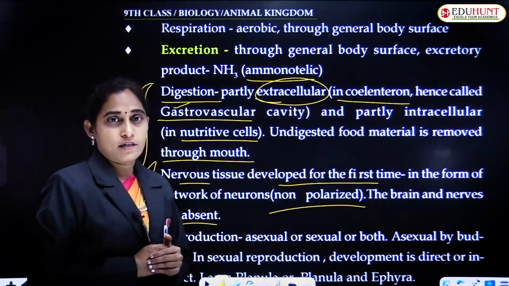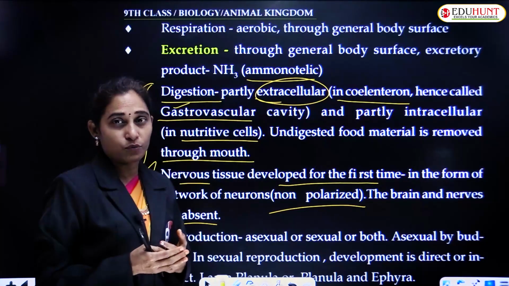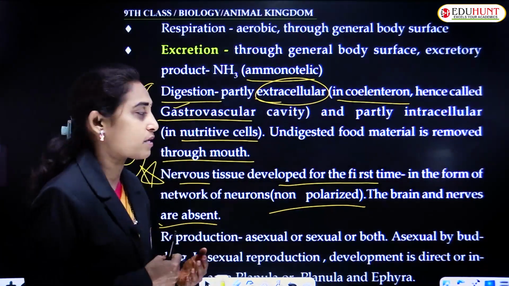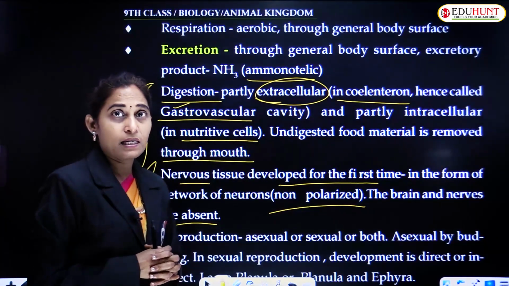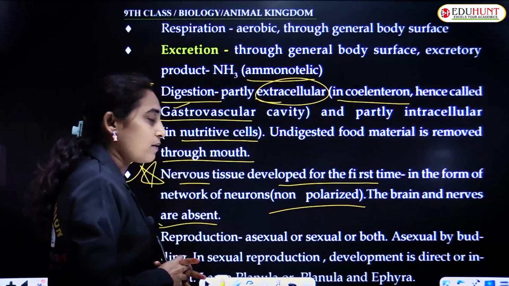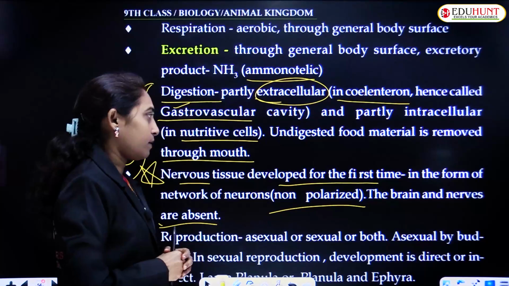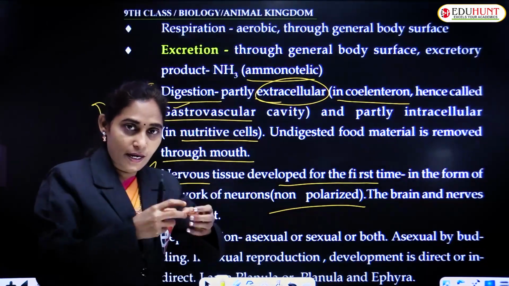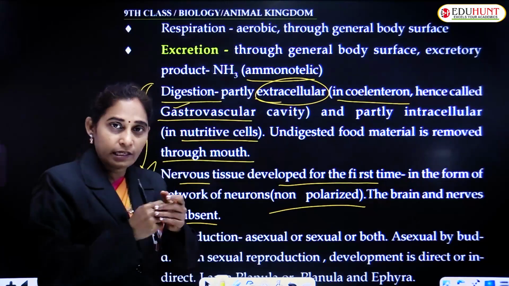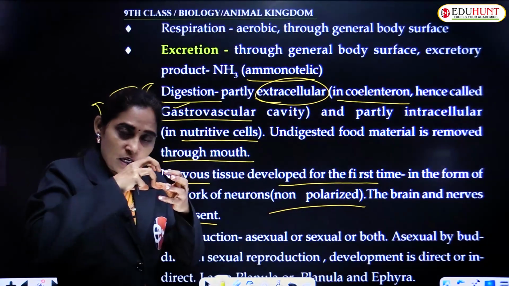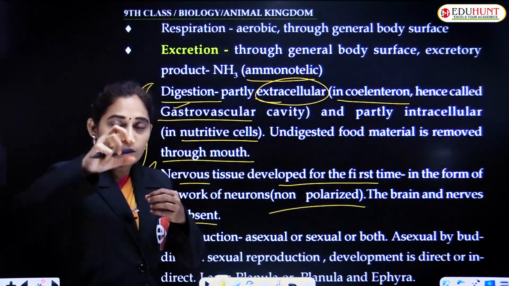Then reproduction. Reproduction may be asexual, sexual, or both asexual and sexual. Asexual reproduction occurs by budding. Example, hydra. In hydra, budding: from the base region a small projection comes, and that protuberance will grow up into a daughter hydra.